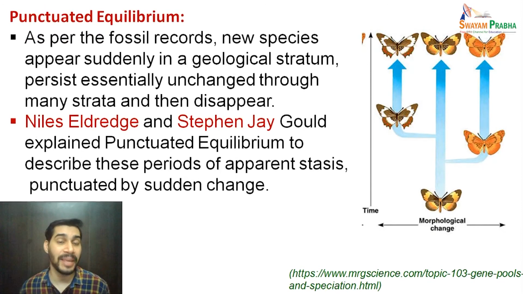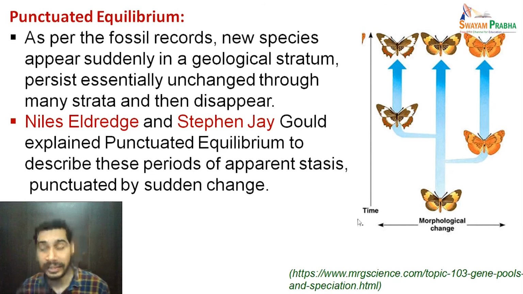This is the name which has come from punctuated equilibrium. Periods of apparent stasis, that means where no change is taking place. Punctuated means suddenly, just like a punctuation, a sort of break. There is a sudden change and a new species arises. This phenomenon is called punctuated equilibrium.